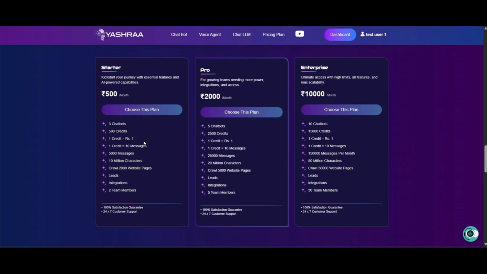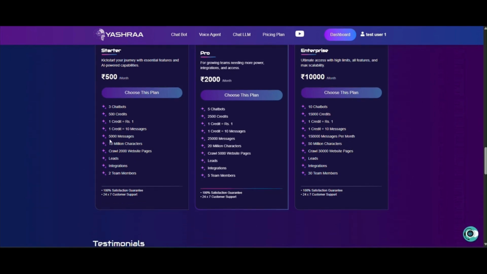Okay, this is very simple. If you are spending 1 rupee, then you will get 1 credit, and 1 credit will be equal to 10 messages. That means every time your bot has consumed 10 messages, it will deduct 1 credit from your account. So every time a user, from any platform, sends the bot 10 messages, it will deduct 1 credit from your wallet.